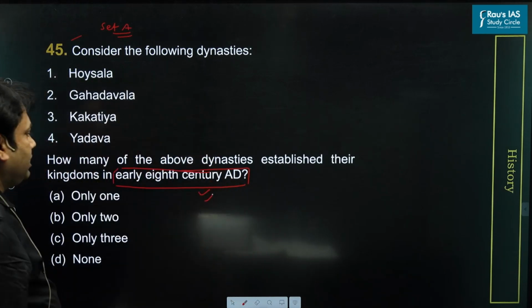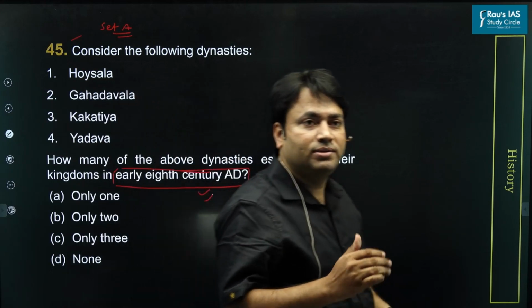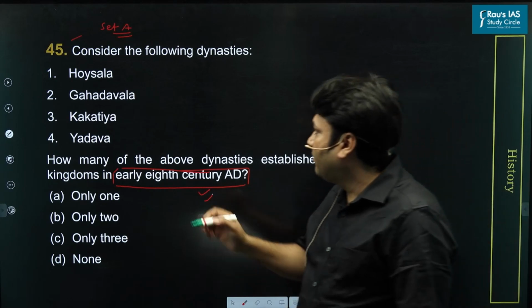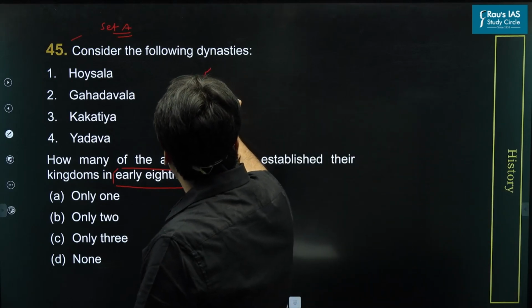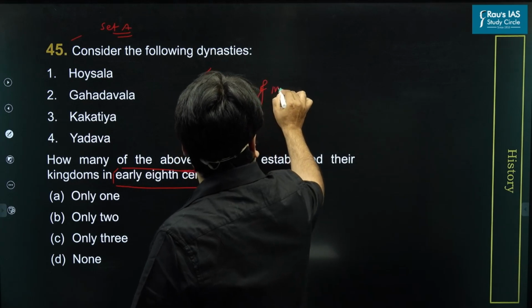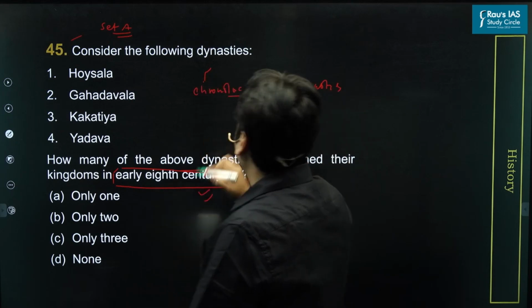And there are 4 choices before you. Now, this is a very simple question. If you have a basic, general understanding of the chronology of important dynasties, you can easily solve this question.